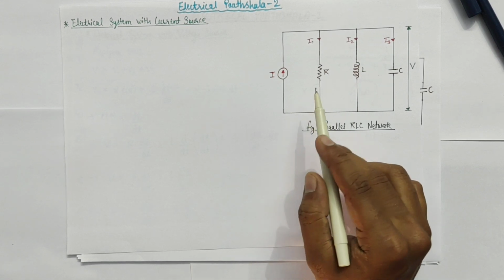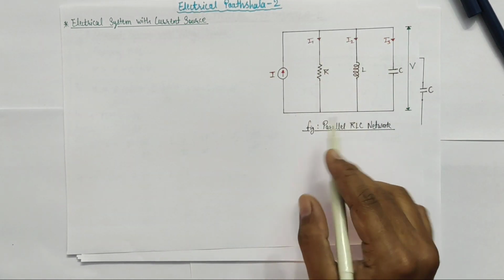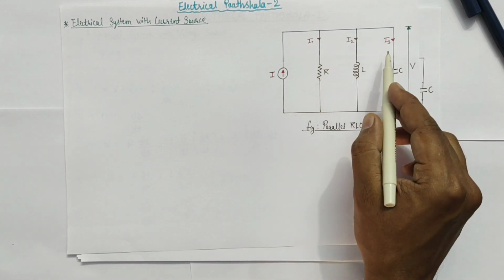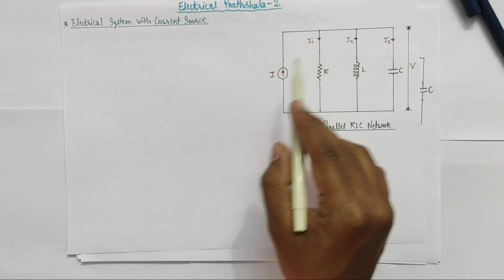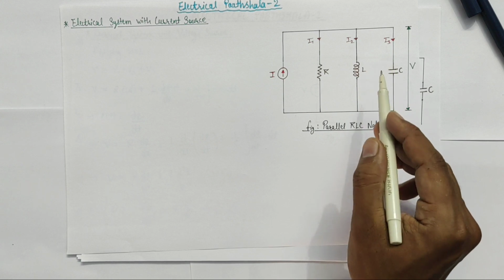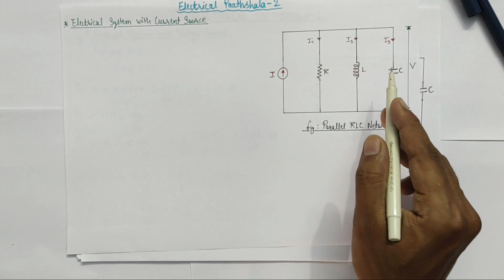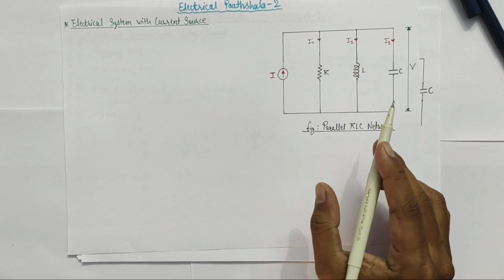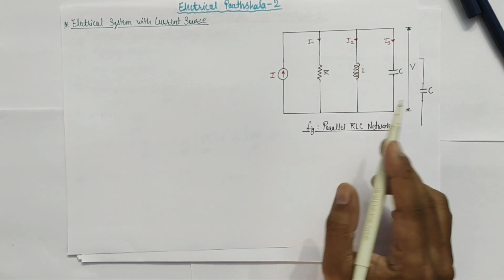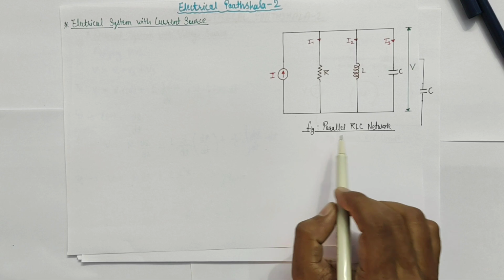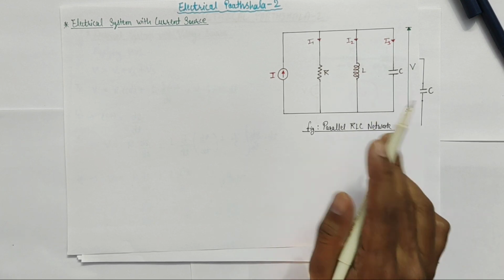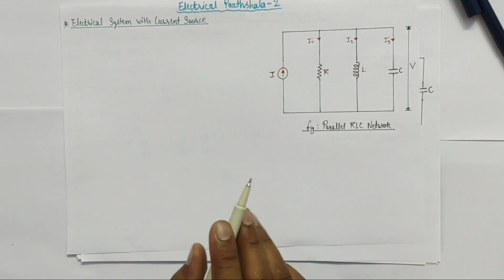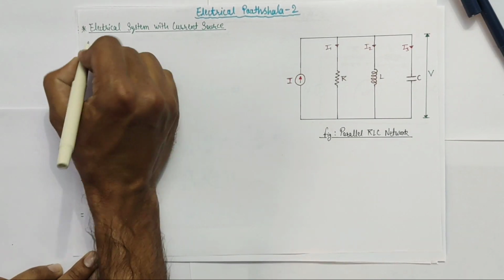Because in a series RLC circuit the current flowing through all these three elements will be the same, which will be I. But in a parallel RLC circuit we have I1, I2 and I3, and that's why we can write I is equals to I1 plus I2 plus I3, which is similar to the equations that we saw earlier, like F is equals to F1 plus F2 plus F3, T is equals to T1 plus T2 plus T3. So that is important for us. This parallel RLC network is important for us to write these analogies and to establish analogous terms between mechanical and electrical systems. So now applying KCL,